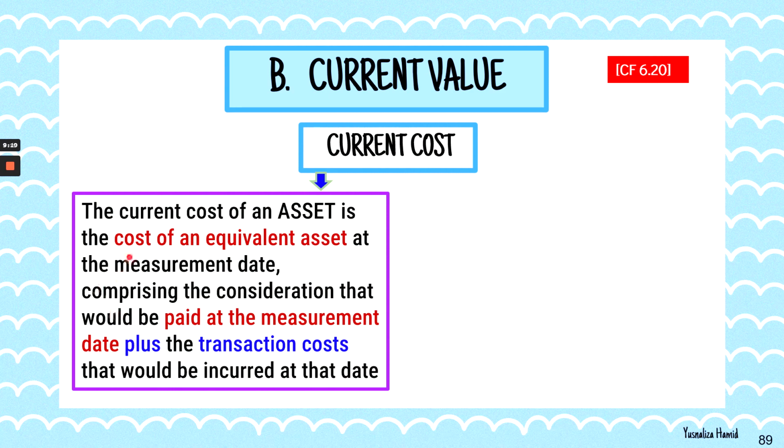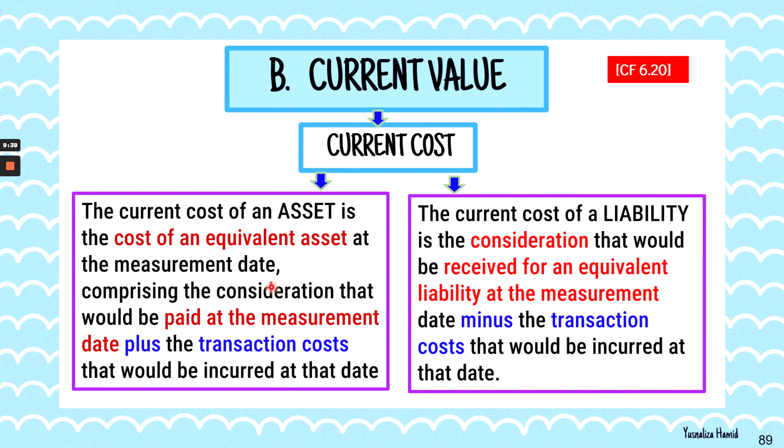The value 10 years ago when you first acquired that particular equipment was the historical cost. But if you are to buy the same asset, which is a new asset, today, that value is the current cost. That is also the same case for the liability.